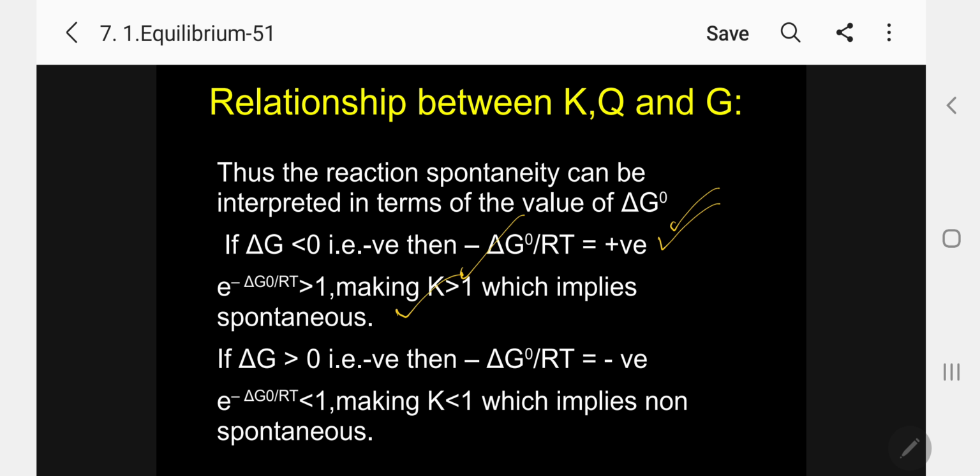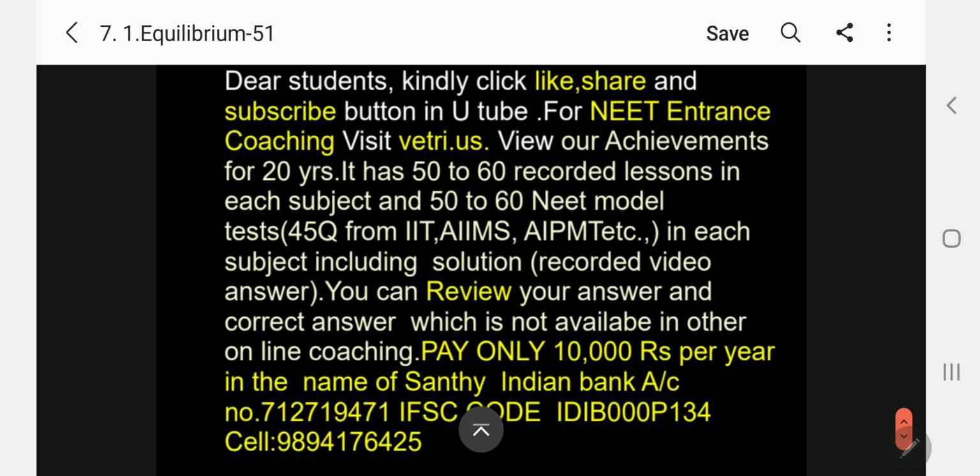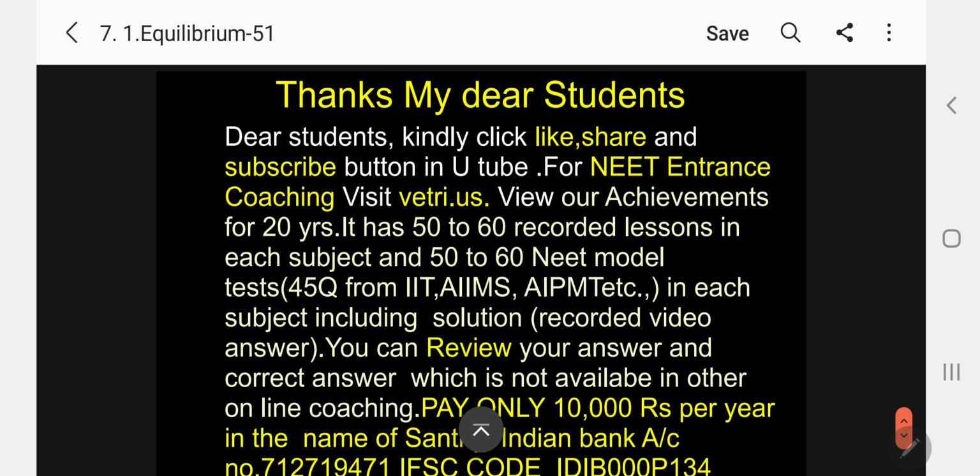If delta G naught is greater than 0, that is a positive value, then minus delta G naught by RT is negative, and e to the power of minus delta G naught by RT is less than 1, making K less than 1, which implies non-spontaneous. I hope, dear students, we have come to the conclusions. So, very, very thanks for your kind cooperation.